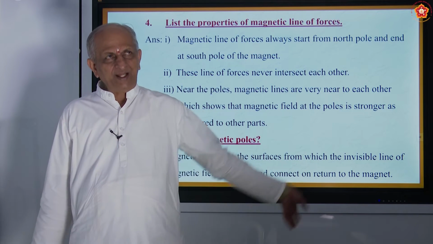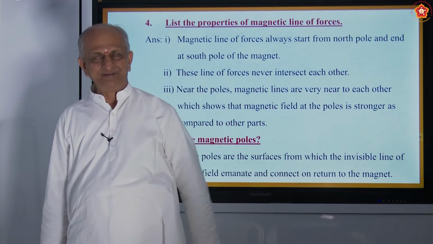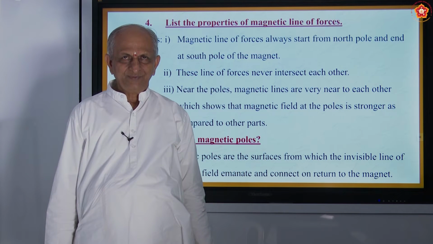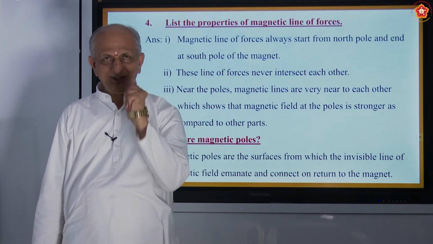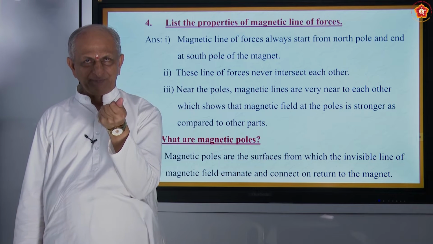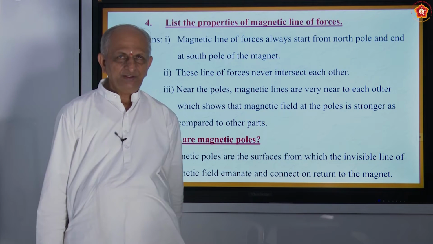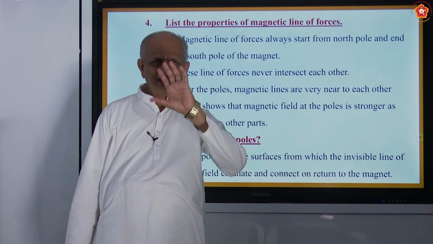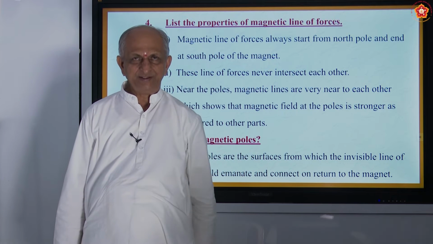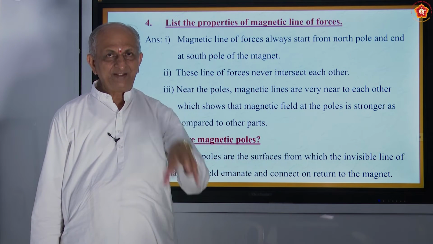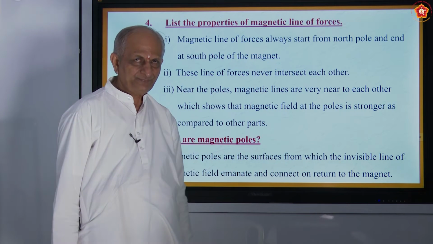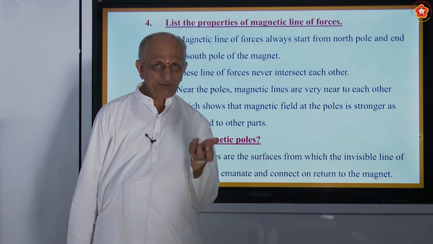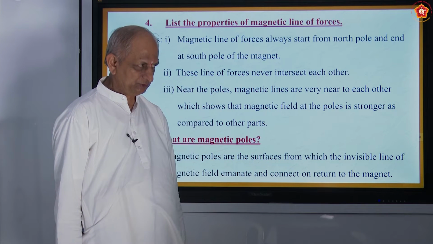Because our earth itself is a huge magnet. And how does this earth get this property? That is because there are elements like iron, nickel, cobalt, etc. in the earth's crust and earth's core. So these properties give the magnetic property for the earth.